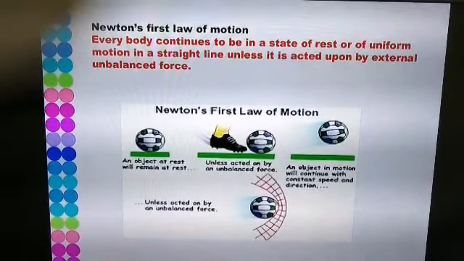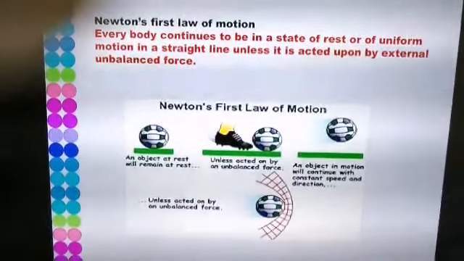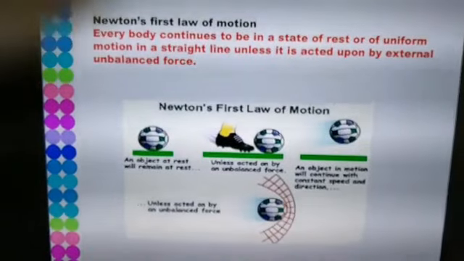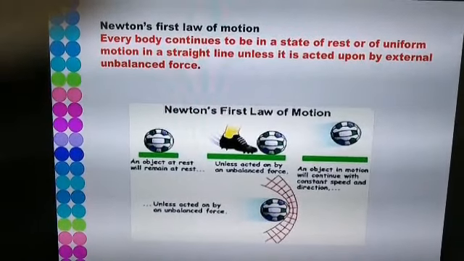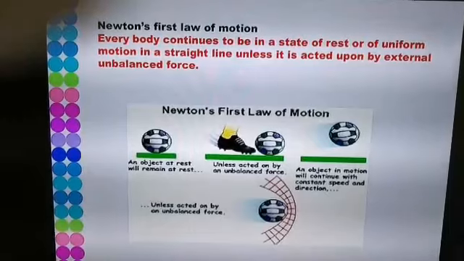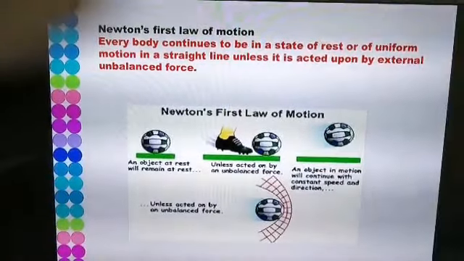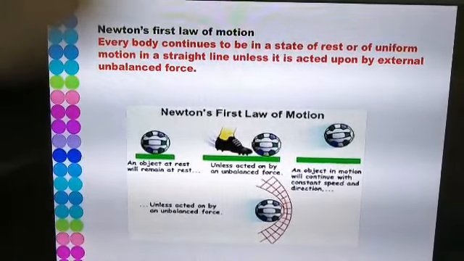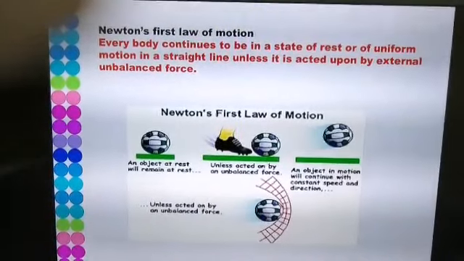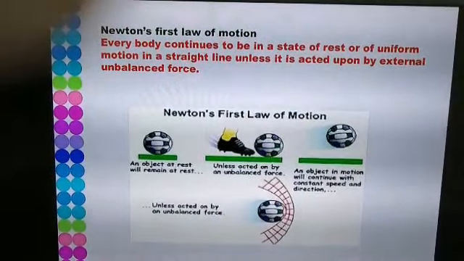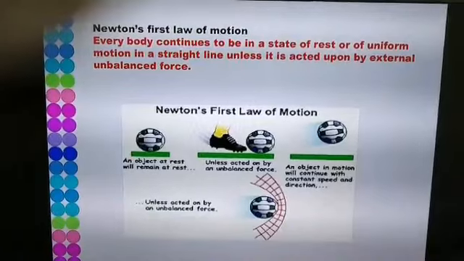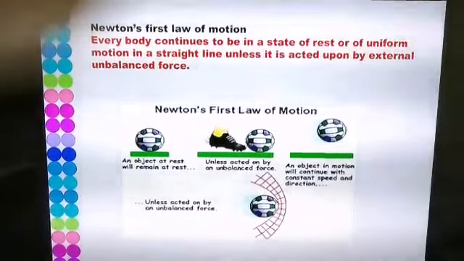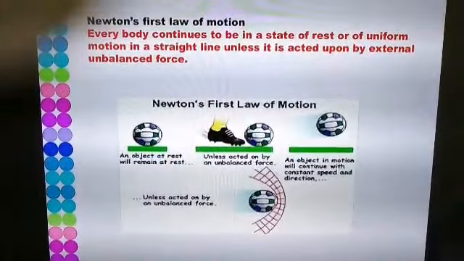Similarly, if the ball is in a state of uniform motion, the ball will continue to move unless a force is applied on the ball in order to stop it. Here, we are saying that the object will continue to remain in uniform motion, so we are considering that there is no opposing force acting on the body.